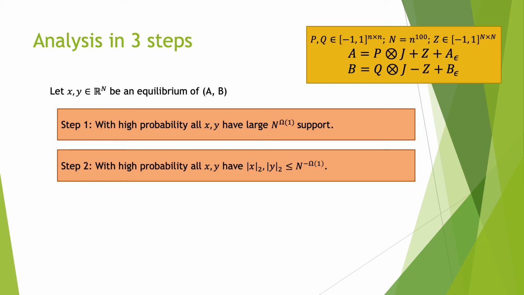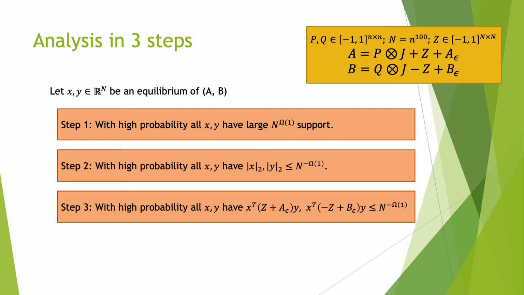This will be important for concentration, as just having large support won't be enough. Finally, we'll show that with high probability, for all these equilibria, the noise will wash out. In particular, the noise terms, Z plus A epsilon and minus Z plus B epsilon, their effect on the payoff is negligible, n to the minus omega 1.